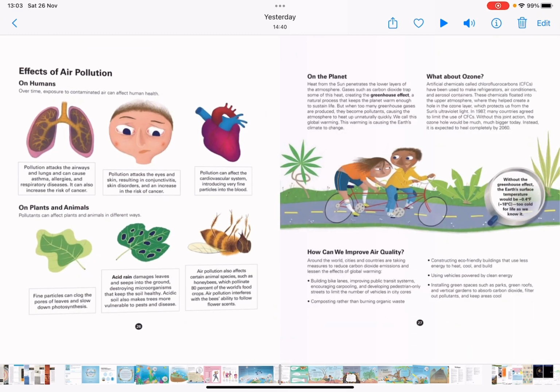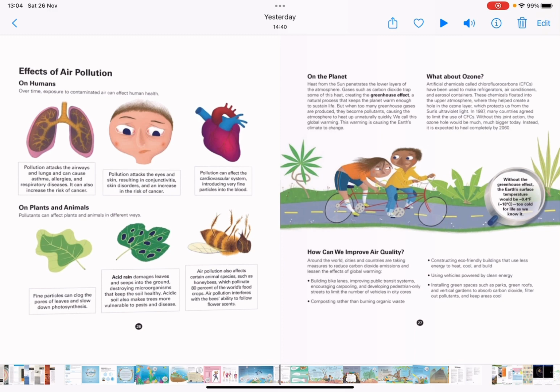Effects of air pollution on humans: over time, exposure to contaminated air can affect human health. First, pollution attacks the airways and lungs and can cause asthma, allergies, and respiratory diseases. It can also increase the risk of cancer. Pollution attacks the eyes and skin, resulting in conjunctivitis, skin disorders, and an increase in the risk of cancer. Pollution can affect the cardiovascular system, introducing very fine particles into the blood.